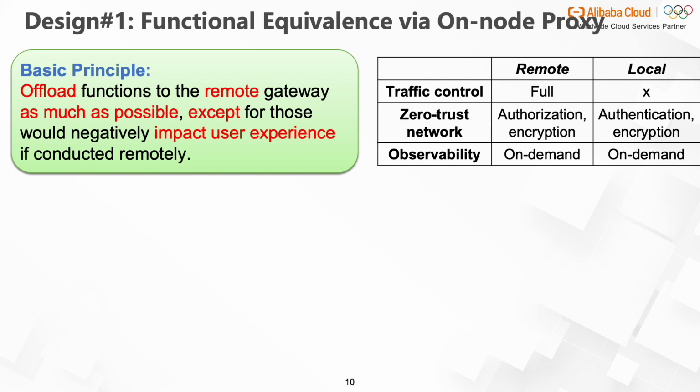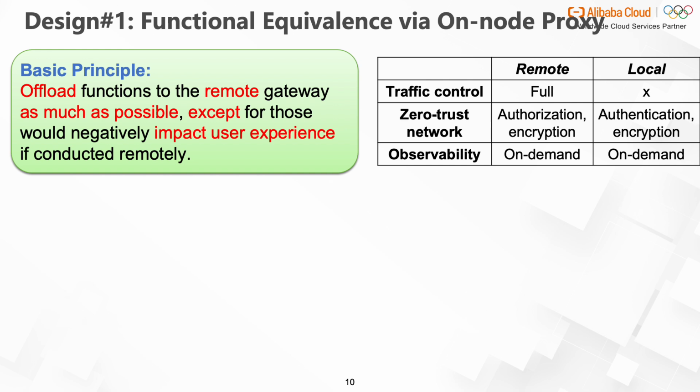We assess the remote deployability of the 3 major service mesh features and show the results in the table. Traffic control includes route control, load balancing, A/B testing, and so on. Since the inputs can be carried by packets to the remote proxy, and the forwarding tables can also be configured remotely, traffic control can be fully offloaded to the remote gateway.